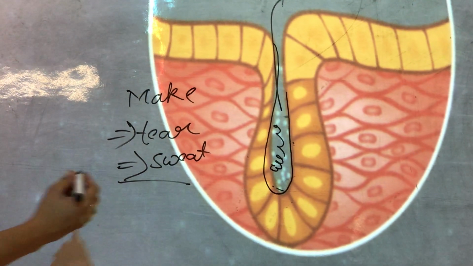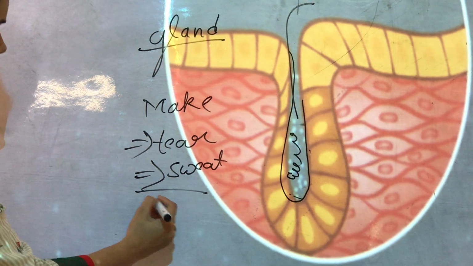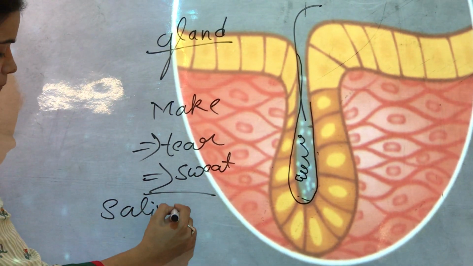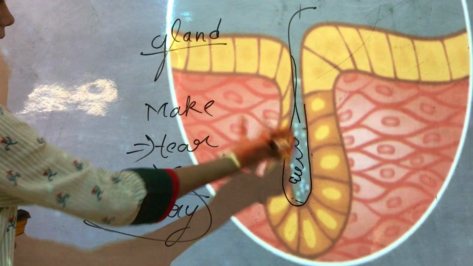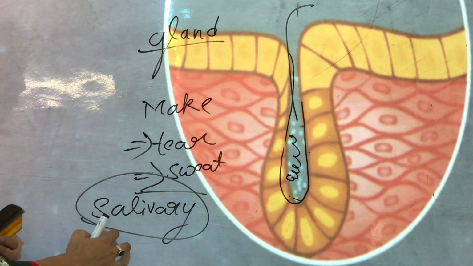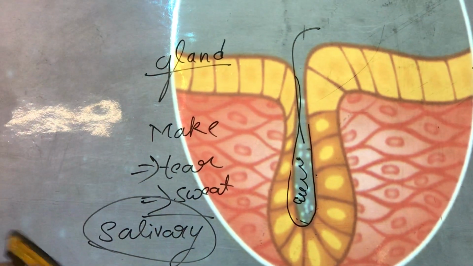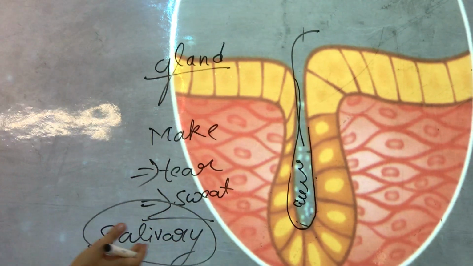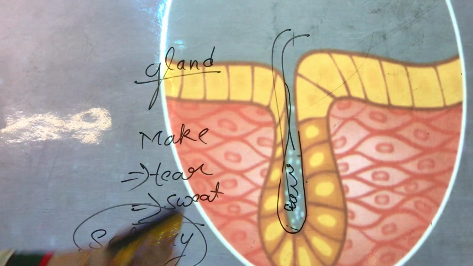So here it forms a gland. Have you heard of the salivary gland? Yes, the salivary gland is actually made up of this epithelial tissue. Saliva is there in your mouth, sweat comes out of your skin, tears flow out from your eyes when you cry. So all these things are made here, and they are secreted by this epithelium tissue.